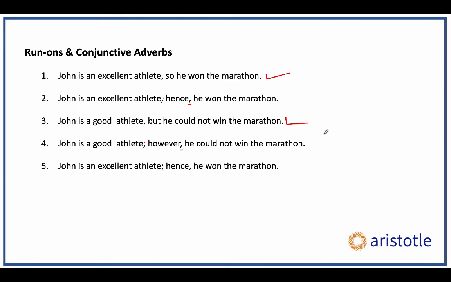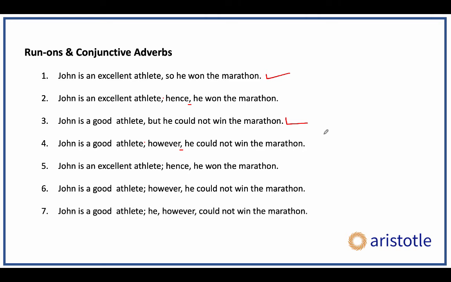Okay, like these sentences 5 and 6. Sometimes, however, the conjunctive adverb will not connect two independent clauses, in which case there will be a comma at both the ends. For example, I can also write the sentence like this, number 7. John is a good athlete, semicolon. He, however, could not win the marathon. Now, however is not connecting two independent clauses. The semicolon is connecting two independent clauses. However is preceded by he and followed by could not win the marathon, neither of which is an independent clause, which is why there's always a comma after it and there's also a comma before it.